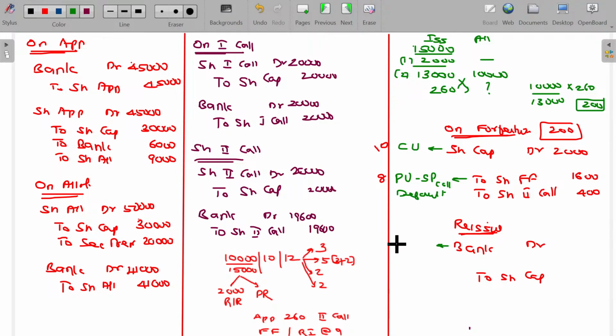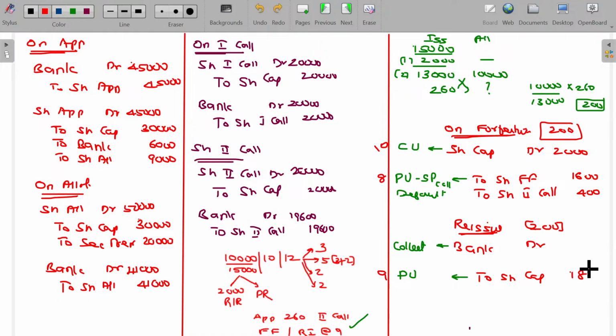Bank account is the amount collected. Share capital will be recorded at what value? Paid up value.